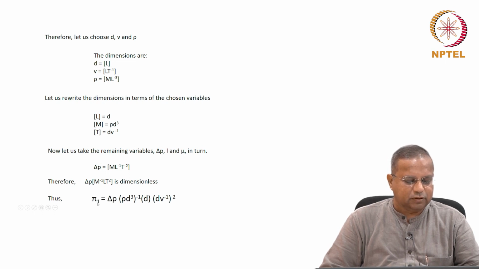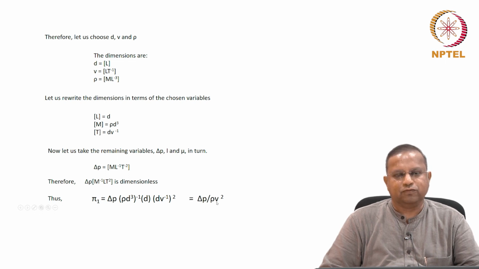Therefore, the first pi group, dimensionless group, is nothing but delta p. M is what? Rho D cubed, so rho D cubed to the power of minus 1. L is what? D here. So D is just D. And t squared: t itself is D V power minus 1, so D V power minus 1 squared. So you put all this together, you get delta p by rho V squared. So this automatically turns out to be one of the dimensionless groups, the first pi group. We need 3.